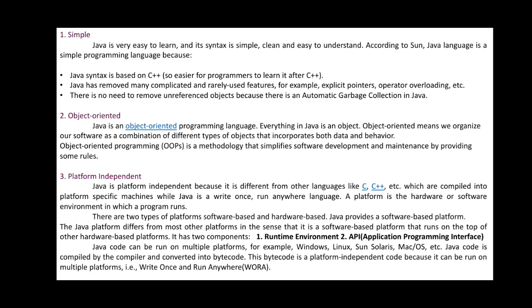So as you know, in C, functions were used, whereas here Java is going to depend on data through objects. So it is object oriented. We organize our software as a combination of different types of objects that incorporate both the data and behavior. You can take a simple example of how we are going to organize software with different types of objects.